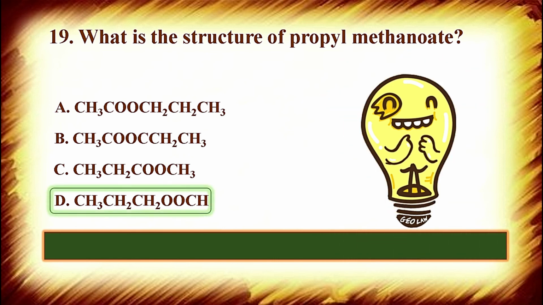Yes, the correct answer is option D, CH3CH2CH2OOCH, because this OO is attached with a single carbon atom, so it will be methanoate. After this, there are 3 carbon atoms in a carbon chain, so it will be propyl. So the name of this compound will be propyl methanoate.